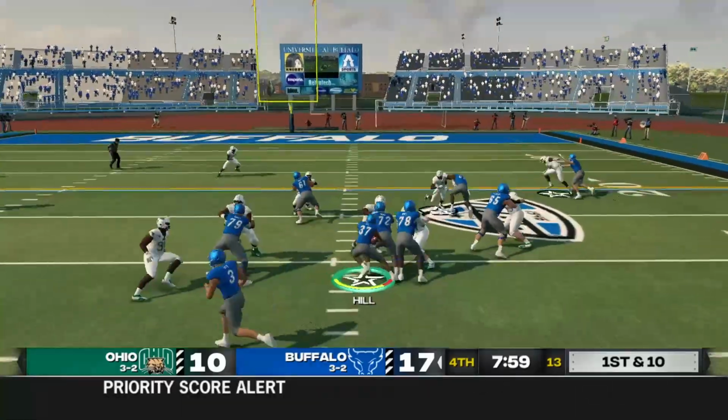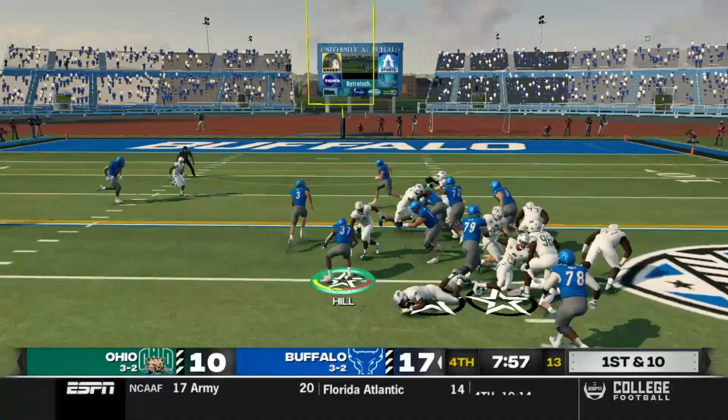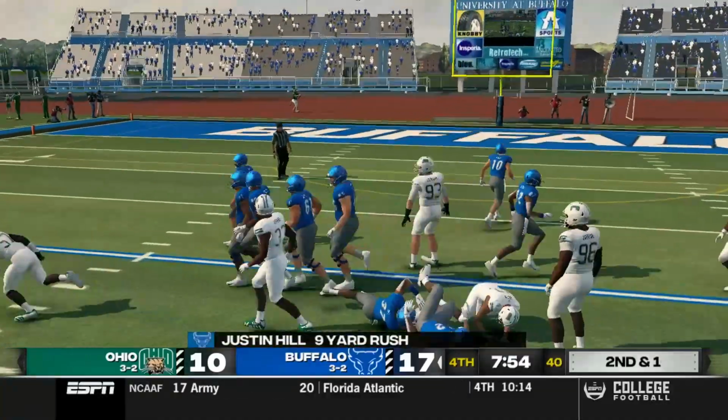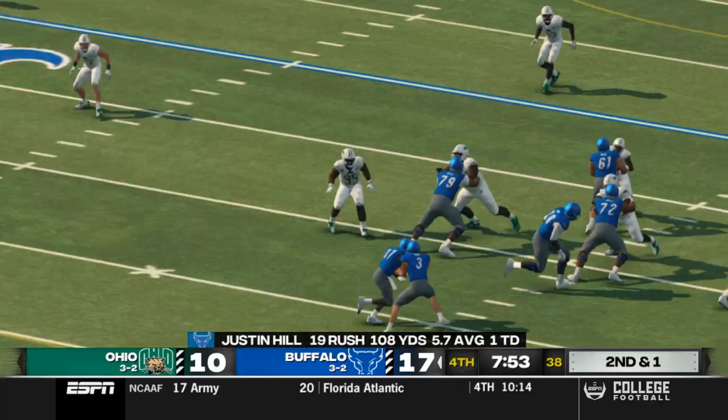Opening up the 4th quarter. Looks like Justin Hill's getting a carry. He gets hit. He breaks the tackle, though. What a nice run, Justin Hill. Gains 9 yards on the play.